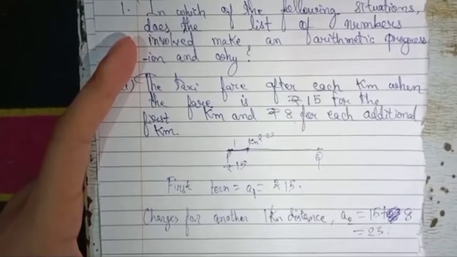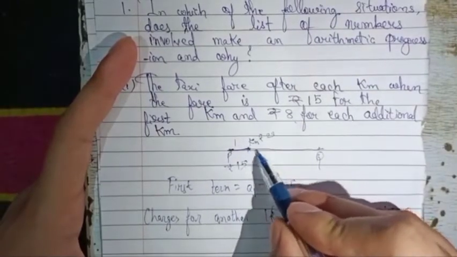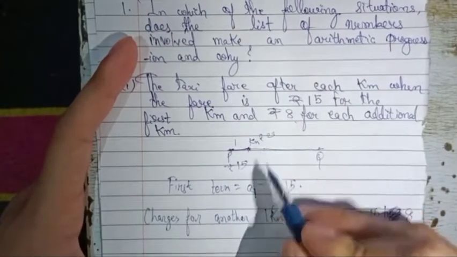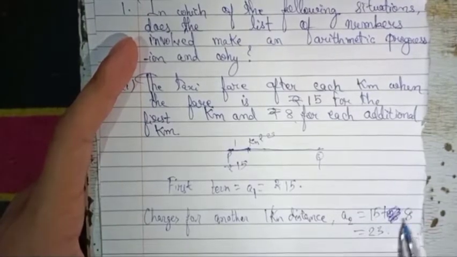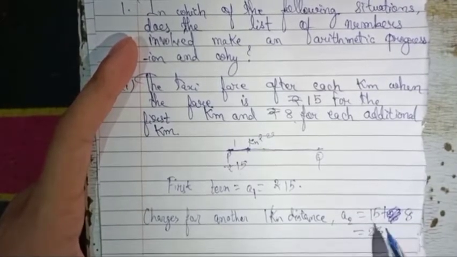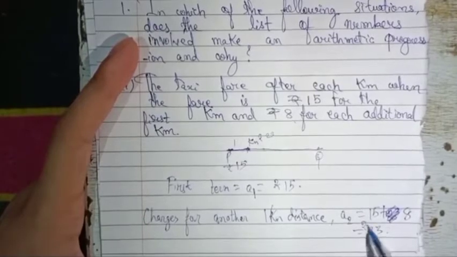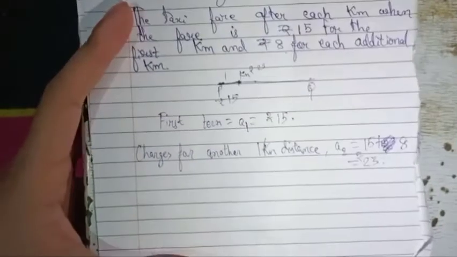That means after covering 1 kilometer you move to the second kilometer. So for the second kilometer the charge will be 15 plus 8, that is 23 rupees.